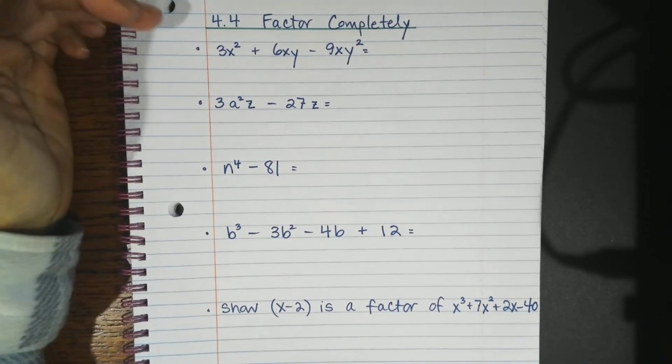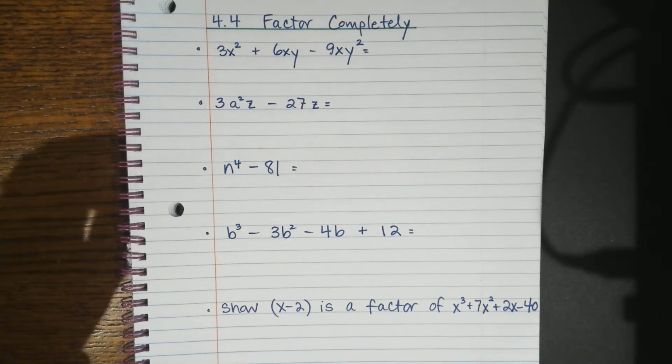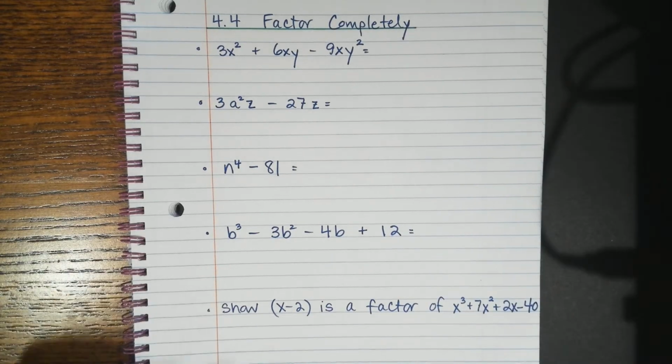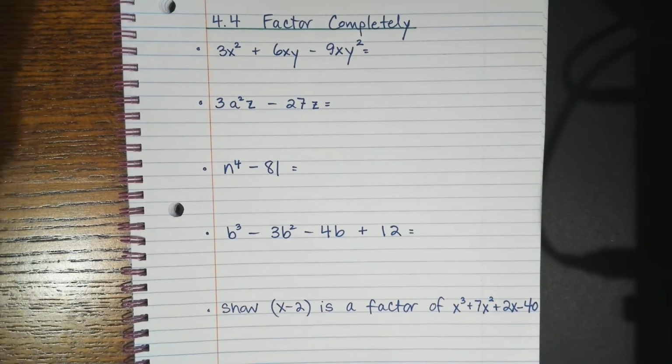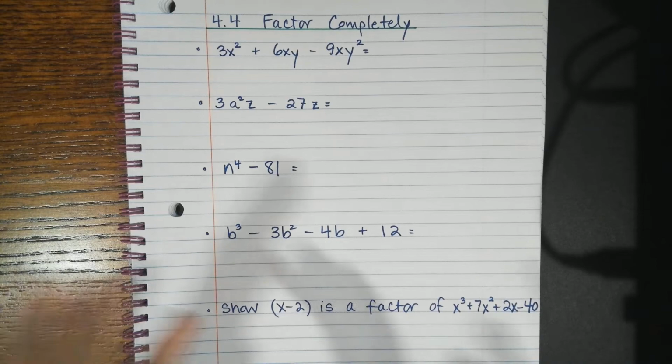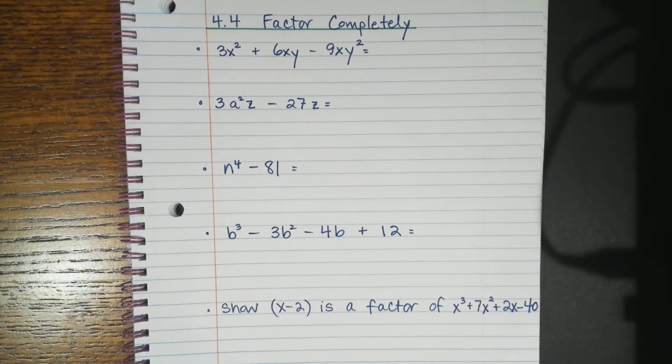What we're going to do in section 4.4 is we're going to factor completely. And whenever you see the word completely, that means you're factoring more than once. So you'll factor something, either a GCF or you'll find a special pattern, and then you'll notice one of those factors can also be factored again. And so these are some examples that you might see. It's just going to take a lot of practice.